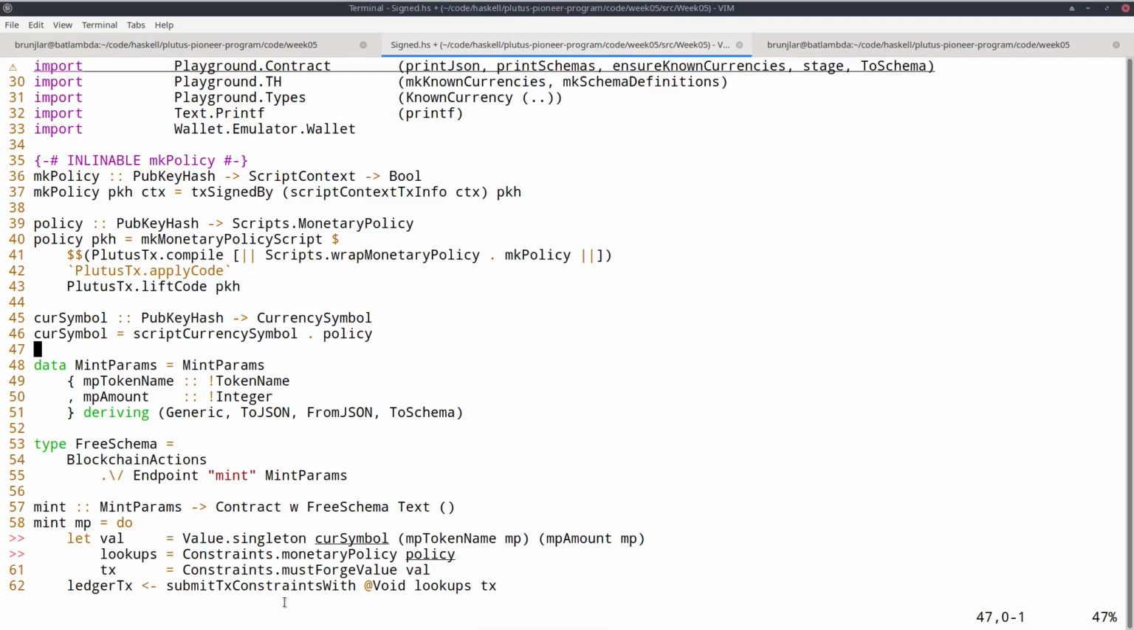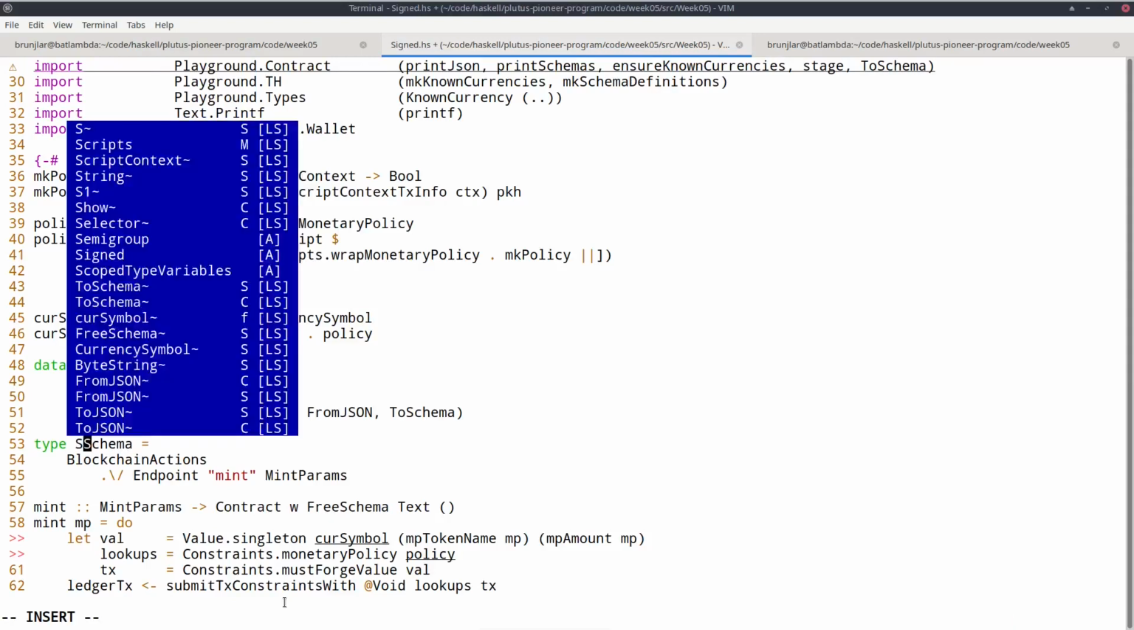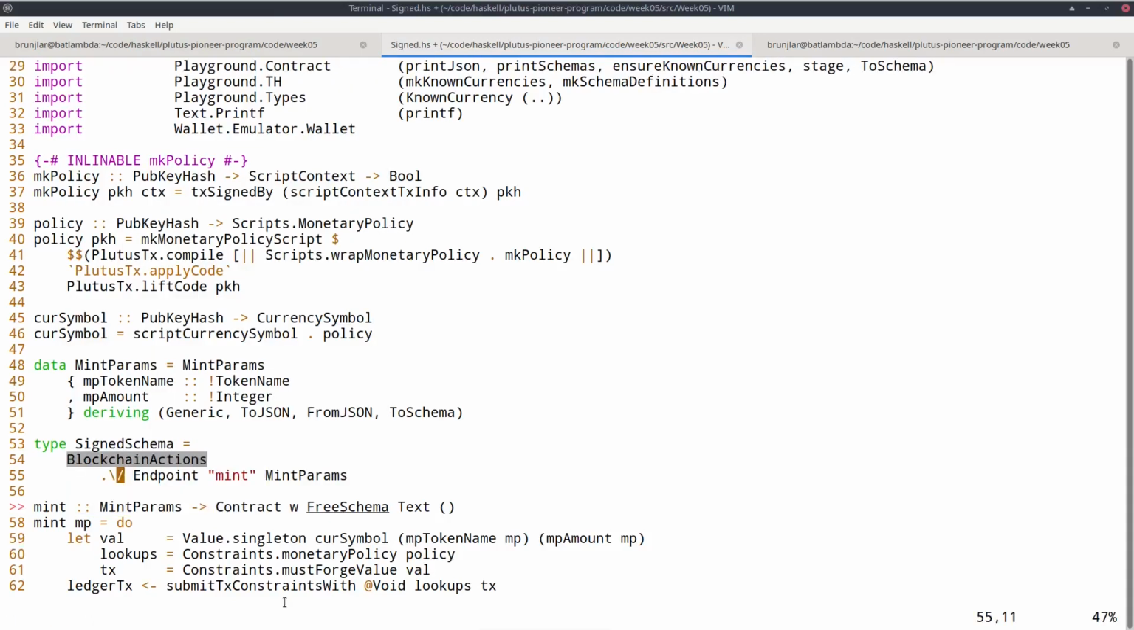Now for the off-chain code. There I actually don't have to change my parameters because a wallet that wants to mint or burn the currency can only sign with its own public key hash because that's the only signature the wallet can provide. And the wallet has the capability to look that up for itself, so we don't have to extend the parameters. So we can leave that as is. Maybe just rename FreeSchema to SignedSchema. And here as well.